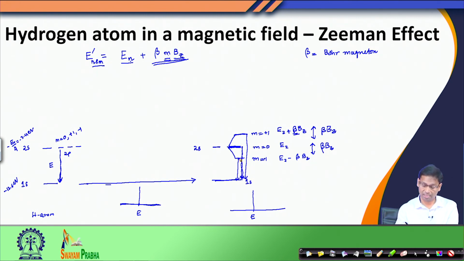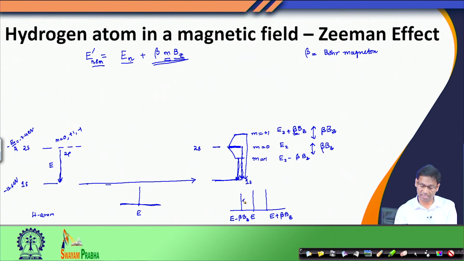Now, when I look at emission from m equals minus 1, I will get another line at E minus beta Bz, and then from m equals plus 1 I will get another line at E plus beta Bz.